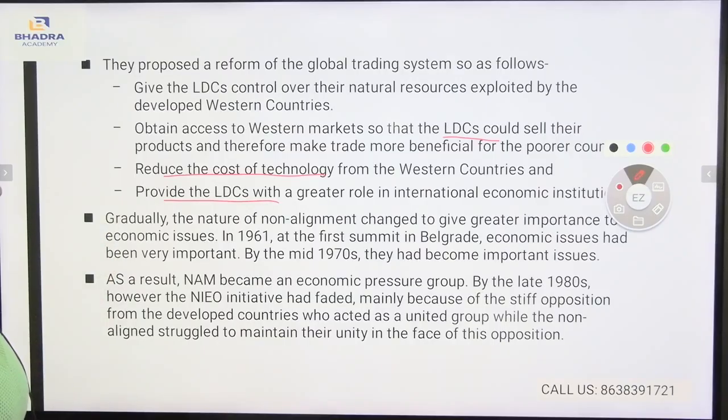Now, gradually the nature of non-alignment changed to give greater importance to economic issues. In 1961, at the first summit in Belgrade, economic issues had been very important. By the mid-1970s, they had become the important issues.